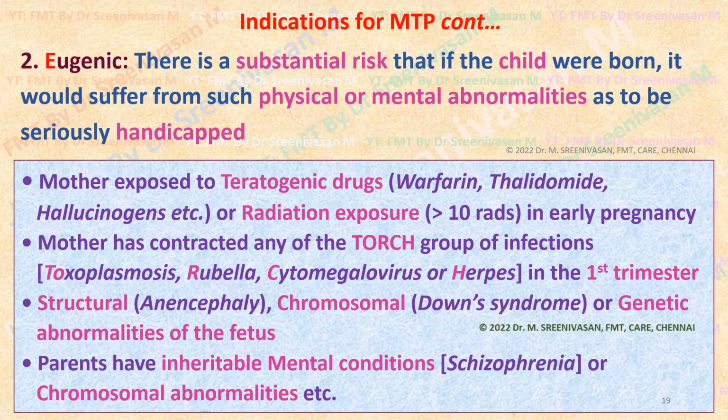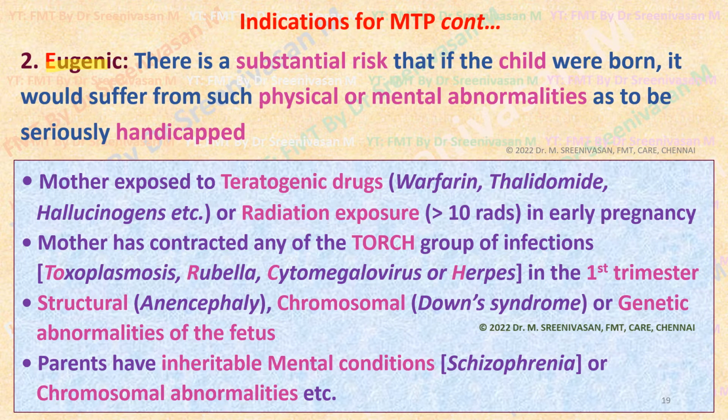If incompatible physical or mental abnormalities are detected, then for the well-being of the unborn child, to prevent the child from suffering from those abnormalities in this world after being born, the pregnancy can be terminated. This is called the eugenic ground. This is done for the sake of the unborn child.